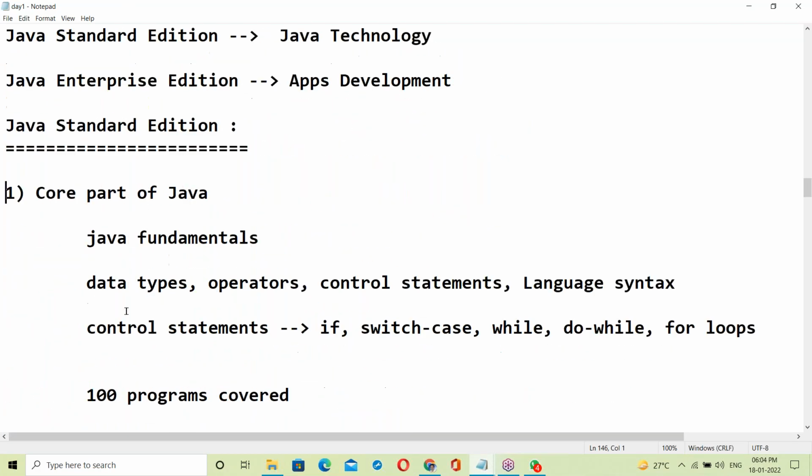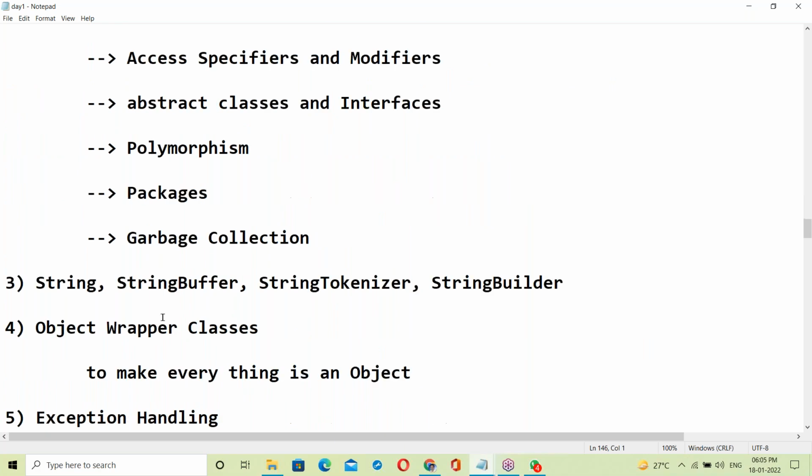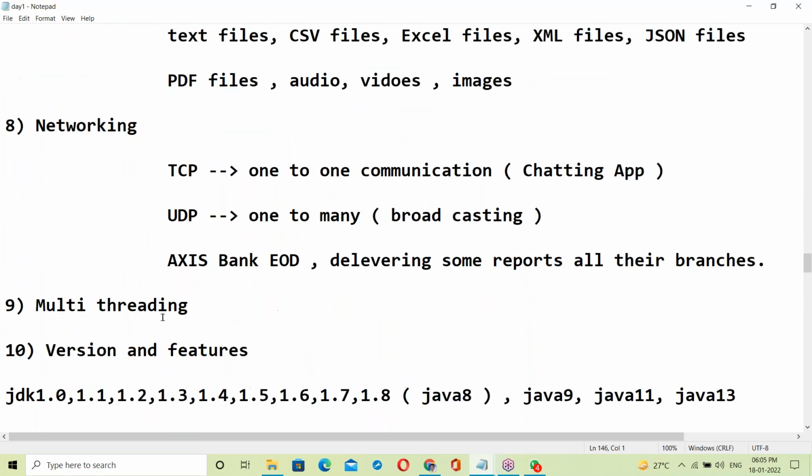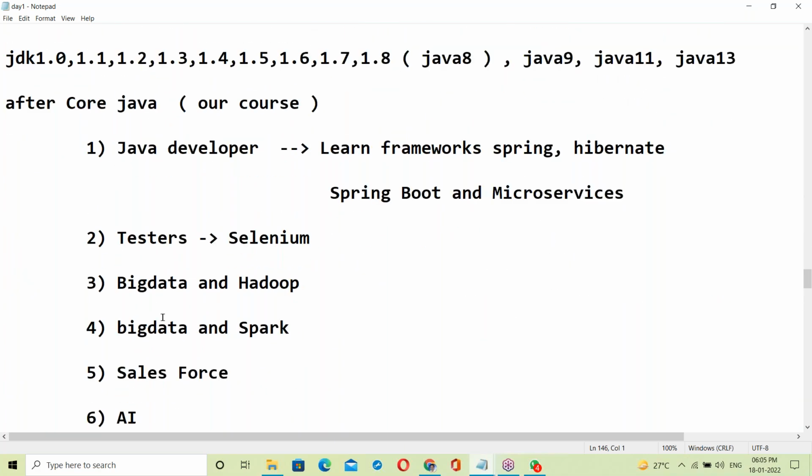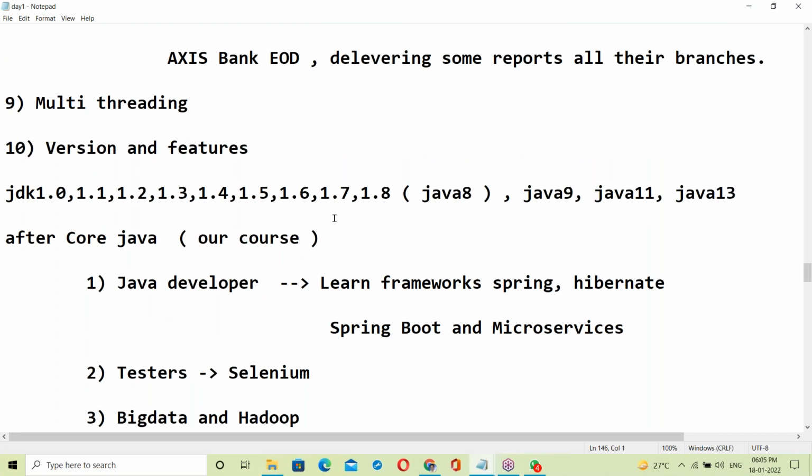Yesterday, each and every point was typed and explained here. All of these things I have typed here. Next point.